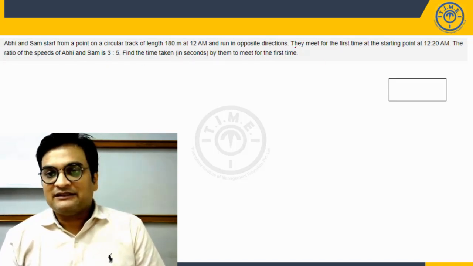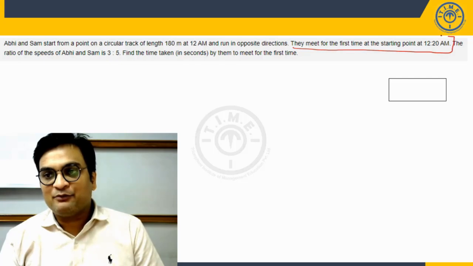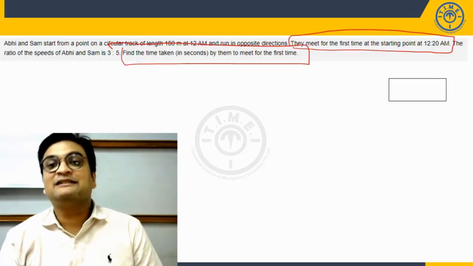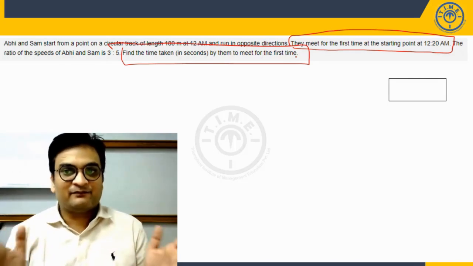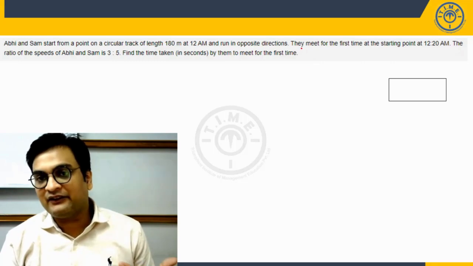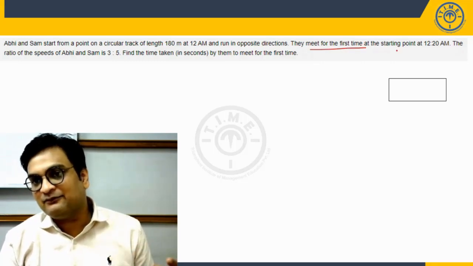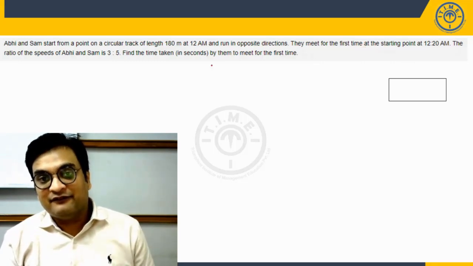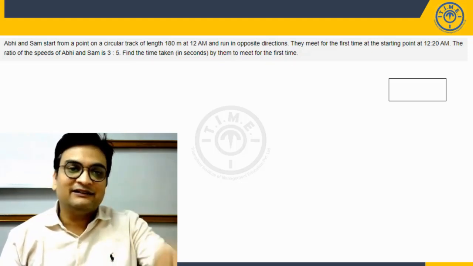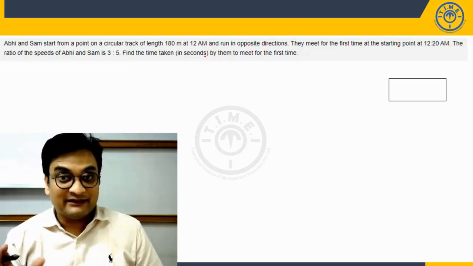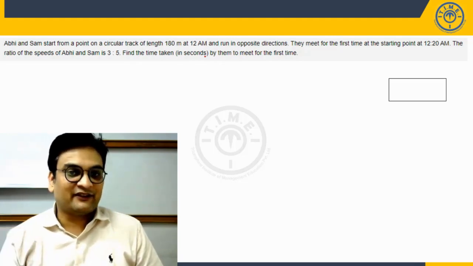It is given to us that they meet for the first time at the starting point at this time. So what is the time for them to meet for the first time? Please understand firstly, these two meetings are two different meetings. Here the specification is that the first meeting should happen at the starting point, whereas here the meeting is happening for the very first time, not necessarily at the starting point. So there is a difference. Please notice the difference here.